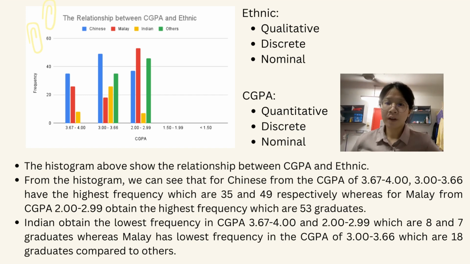The histogram above shows the relationship between CGPA and ethnic. From the histogram, we can see that Chinese from the CGPA of 3.67 to 4, 3 to 3.66 have the highest frequency, which are 35 and 49 respectively, whereas for Malay from the CGPA of 2 to 2.99 obtain the highest frequency, which are 53 graduates. Indians obtain the lowest frequency in CGPA of 3.67 to 4.